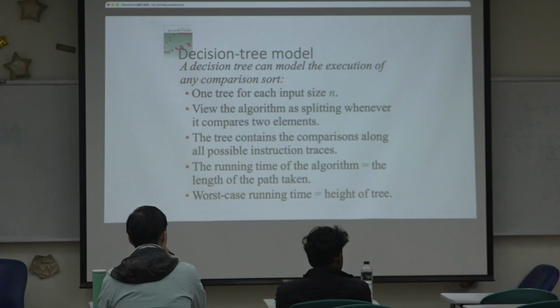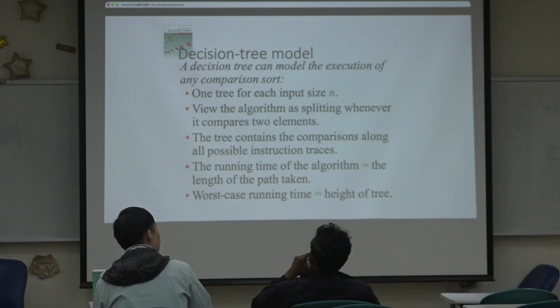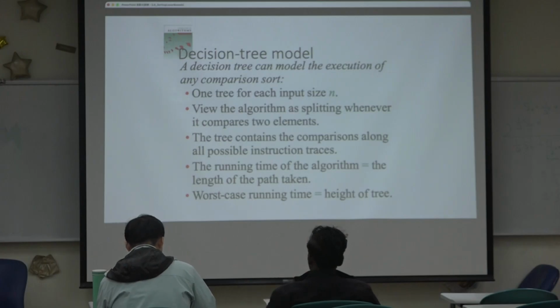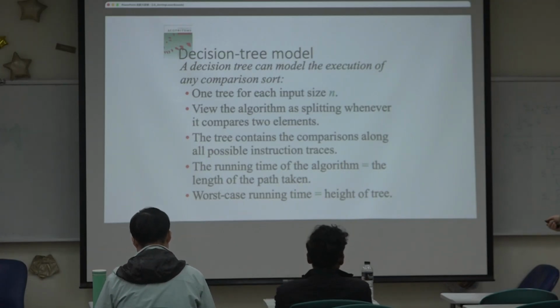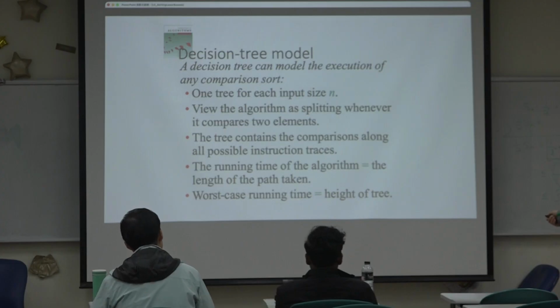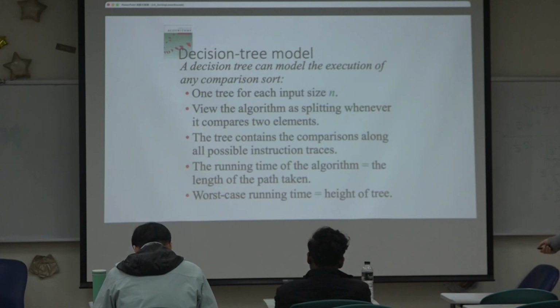The height of the tree indicates the number of comparisons necessary to make sure that we achieve the final result, which is that we are able to sort these numbers. So the running time of the algorithm is the length of the path taken. The worst case running time is the height of the tree.